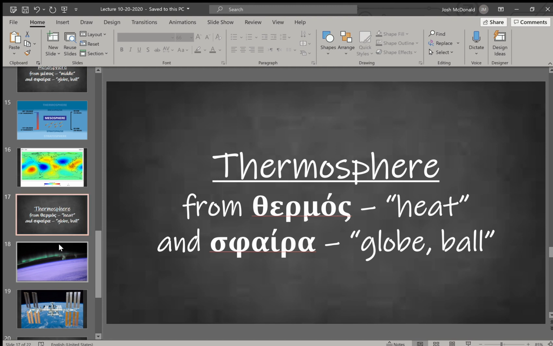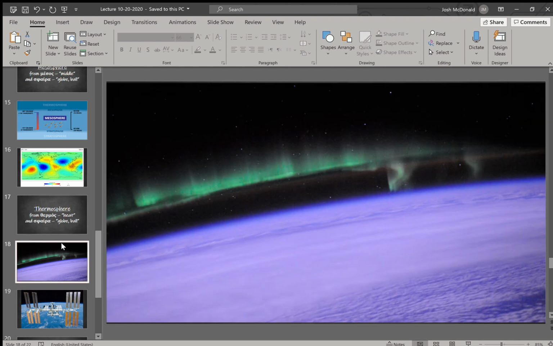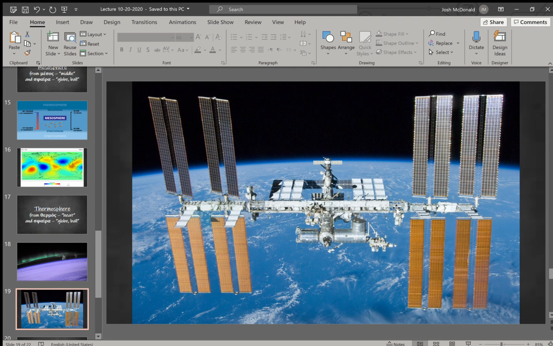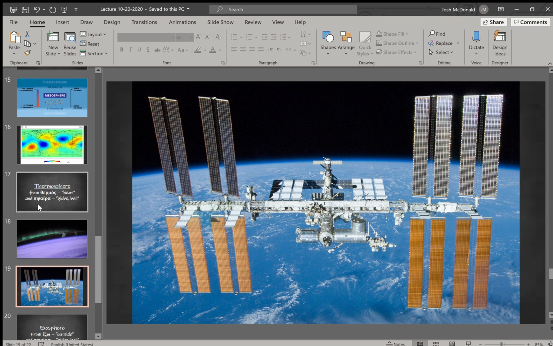Now, one important feature of the thermosphere is this is where we see the aurora borealis or the aurora australis, the aurora, and this has to do with the ionosphere being partly in the thermosphere, but this is where you're going to find that. This is also where the International Space Station is in orbit. Now, we would tend to think of it being out in space, but it's actually still in the atmosphere. Now, it's very high in the atmosphere, but it is in the atmosphere. So this is where it orbits.